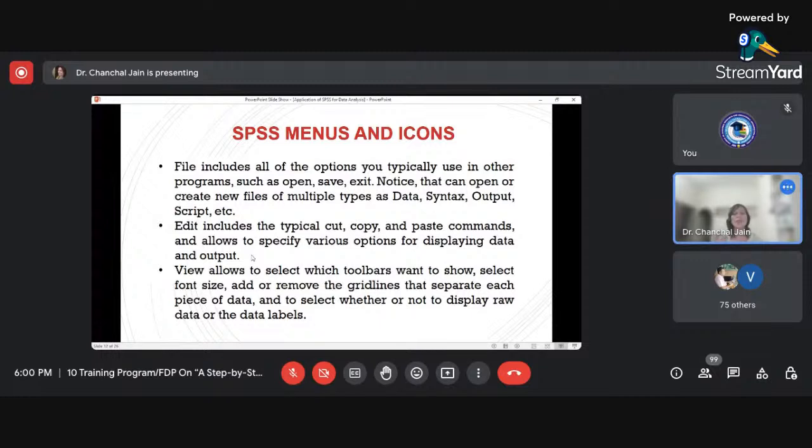Apart from that, if we want to change the font size of our file, again we need to take the help of the view menu. If we want to add or remove grid lines, I'll show you when we move to the SPSS window. Such tasks we can perform using the view menu.